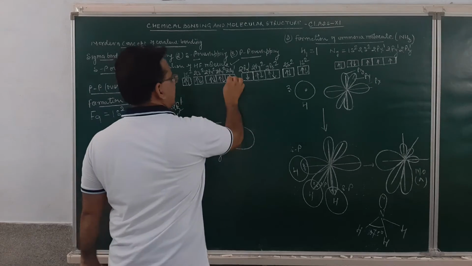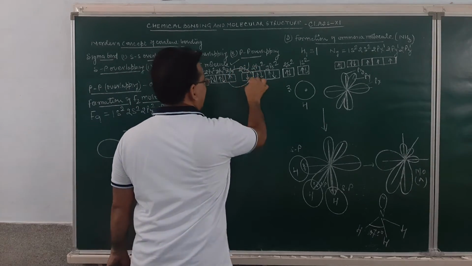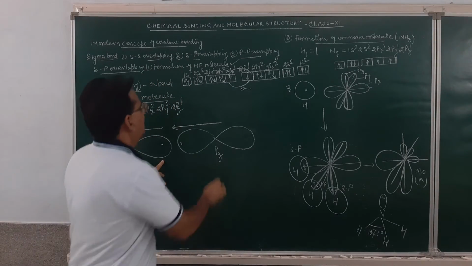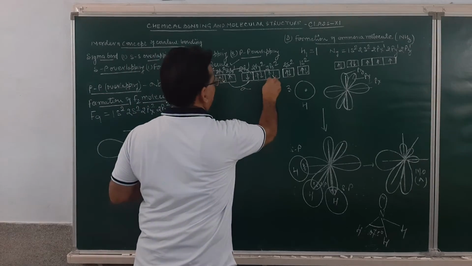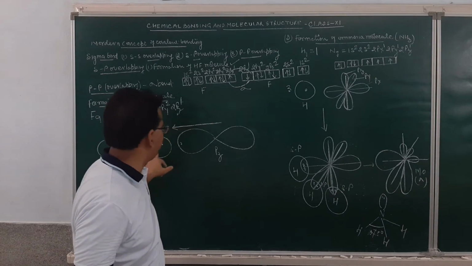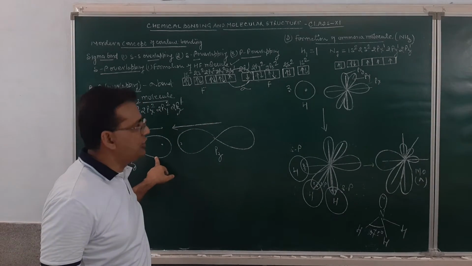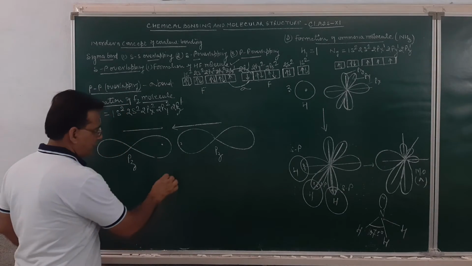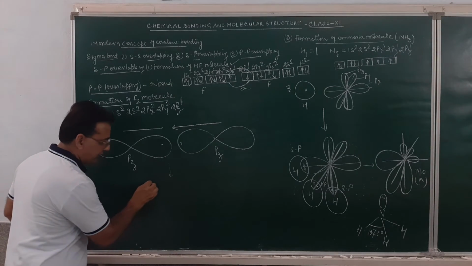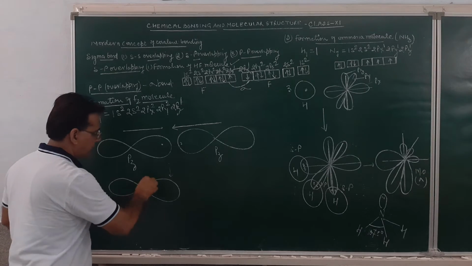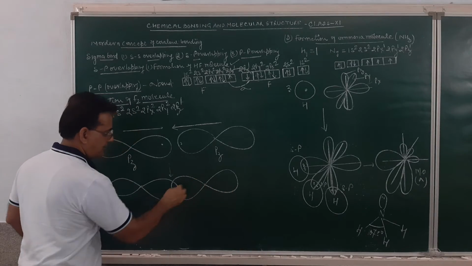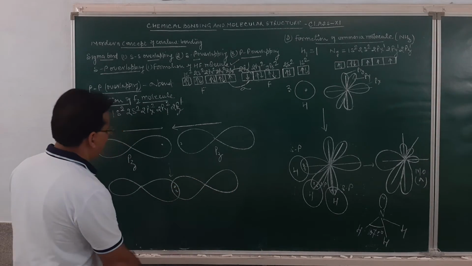Now these pz atomic orbitals will approach each other along the internuclear axis, resulting in the formation of a sigma bond. This is what I am trying to explain over here. Am I clear? This is for one fluorine atom, this is for another fluorine. These two half-filled pz atomic orbitals are approaching each other along the internuclear axis, resulting in the formation of a sigma bond. So how will it form? These two half-filled pz atomic orbitals will overlap with each other. This will overlap with this, and this will overlap with this. This will result in the formation of a sigma bond.